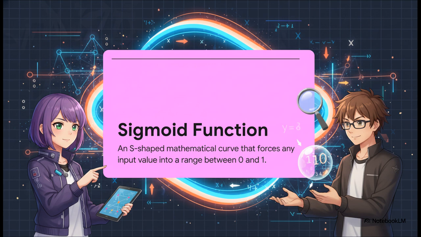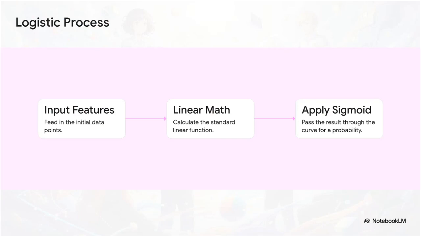So no matter how massively large or incredibly small your input is, the sigmoid function comfortably maps it into a perfectly valid, understandable probability. You can really think of this as a three-step assembly line for our machine's thought process. First up, we input our raw features, like say the tumor size. Second, we calculate our standard linear function, just exactly like we used to. But then, step 3, we don't just stop there. We take that raw linear result and pass it straight through our S-shaped sigmoid function. This brilliant little assembly line takes raw data and transforms it into a highly accurate probability score, neatly and safely boxed in between 0 and 1.